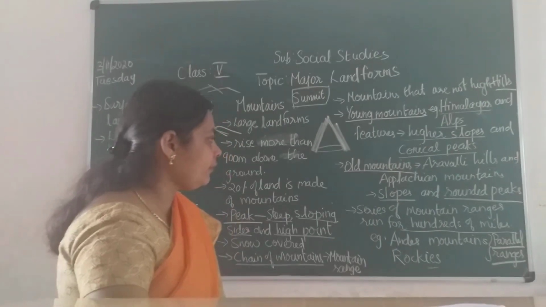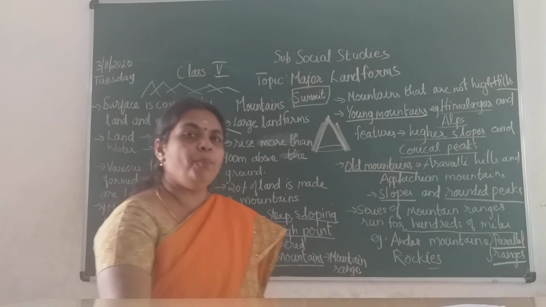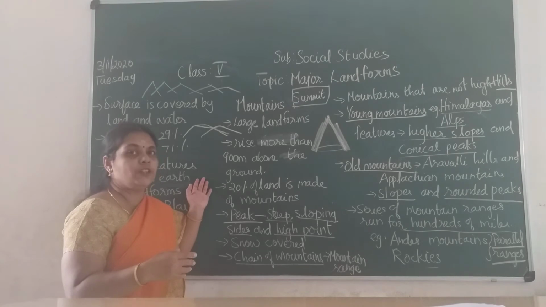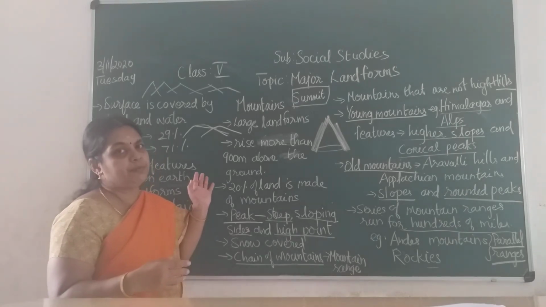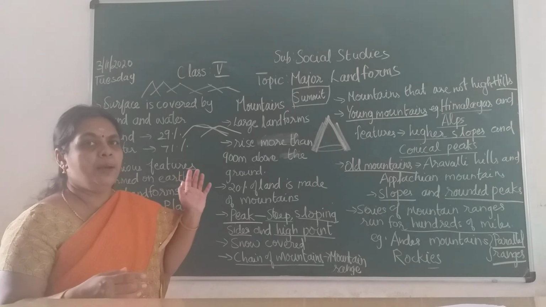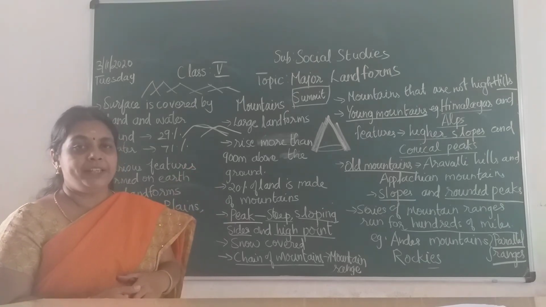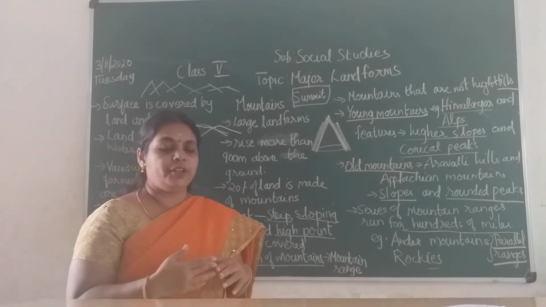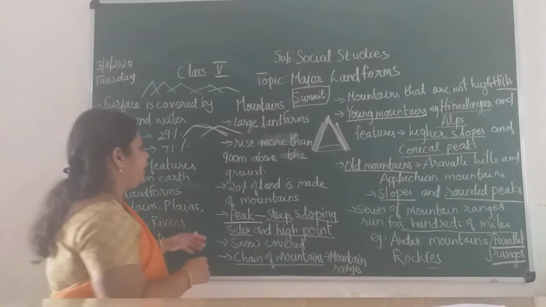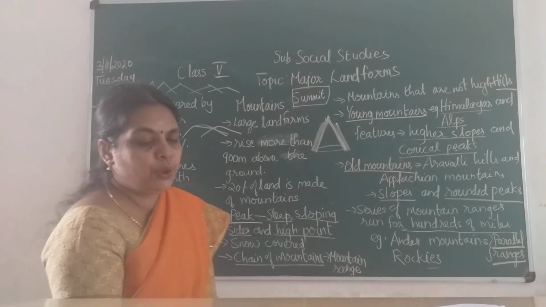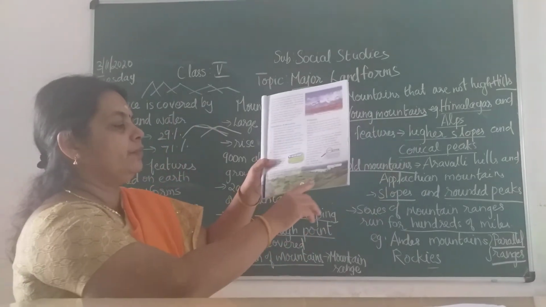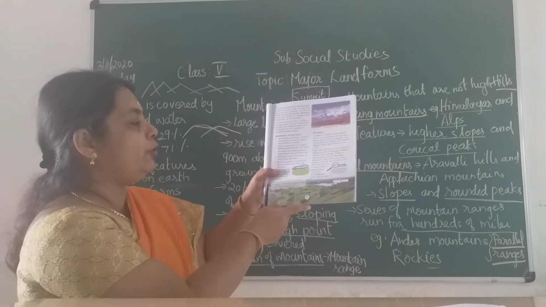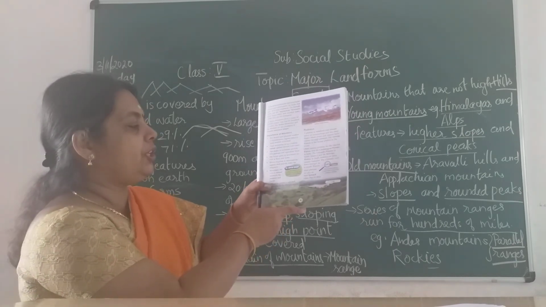Then we have the importance of mountains. The mountains look very beautiful and have pleasant weather, so tourists get attracted and visit those places. They also act as a barrier or protector to prevent the cold winds blowing from other sides. Then the lower part of the mountains: if you see the mountains down, you have rich flora and fauna, children. This is a picture of hills. Down you have rich flora and fauna and it provides agricultural lands.